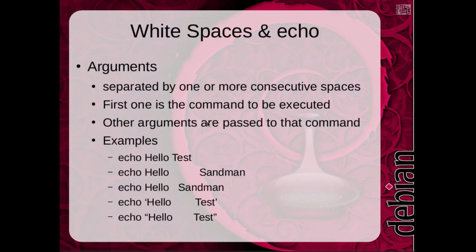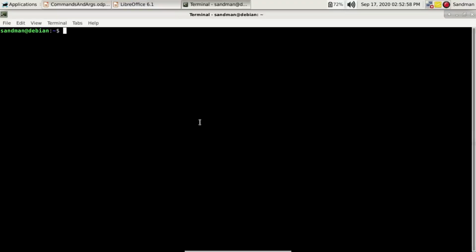Next, we have to deal with white spaces and echo. Arguments are the things that are separated by one or more consecutive spaces. The first one is the command to be executed, and the other ones are then passed onto that command, which is usually the 0th argument. Examples are included here, so let's try the examples.